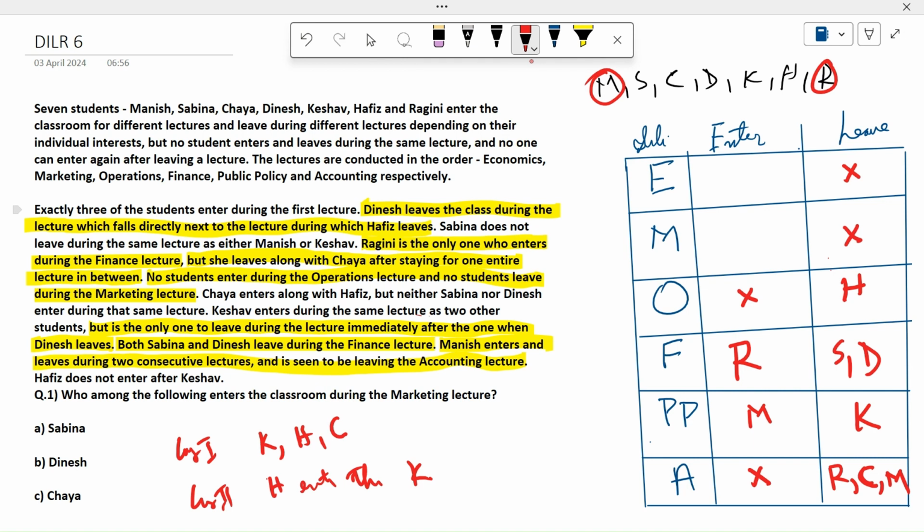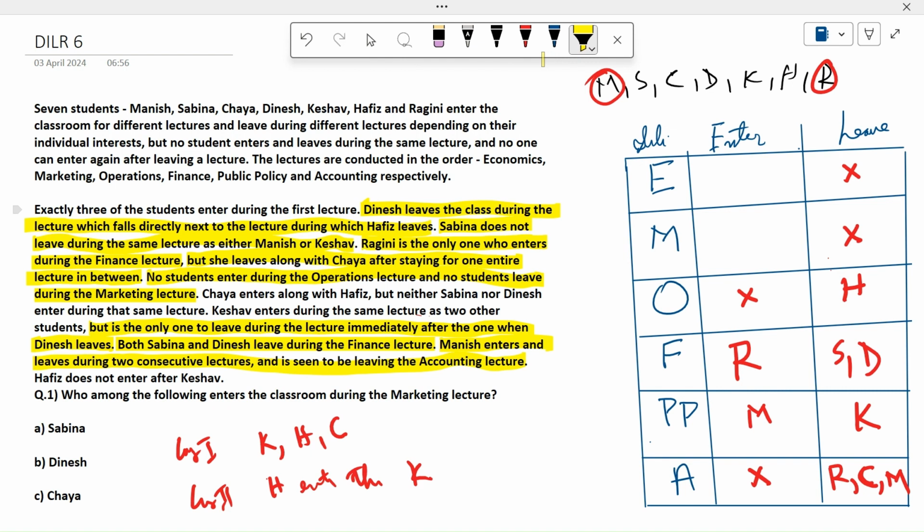So let's look into the entry part. Sabina does not leave during the same lecture as. Okay, so leave we have done. Sabina does not leave. We have used this one. Actually, that point was not needed. We filled the initials very accurately before that also.